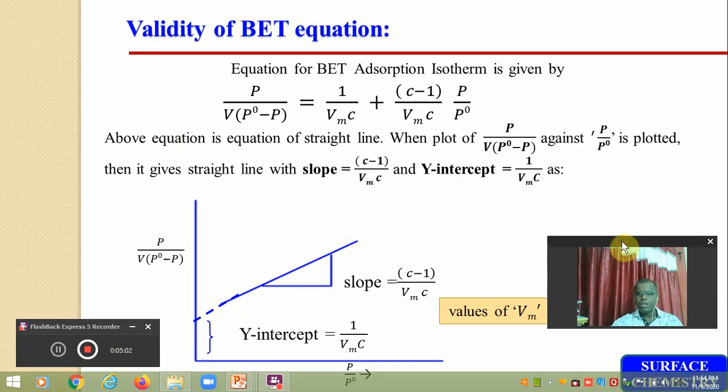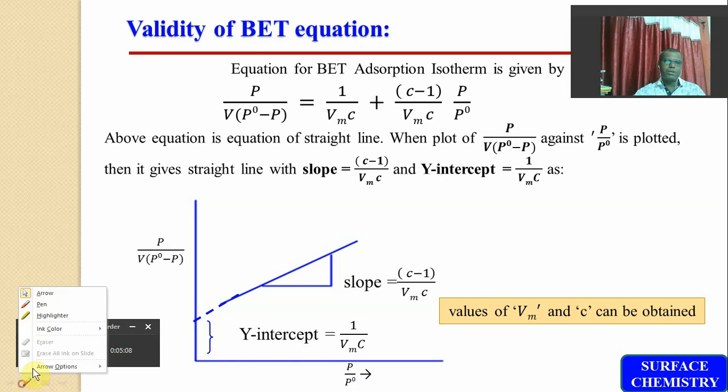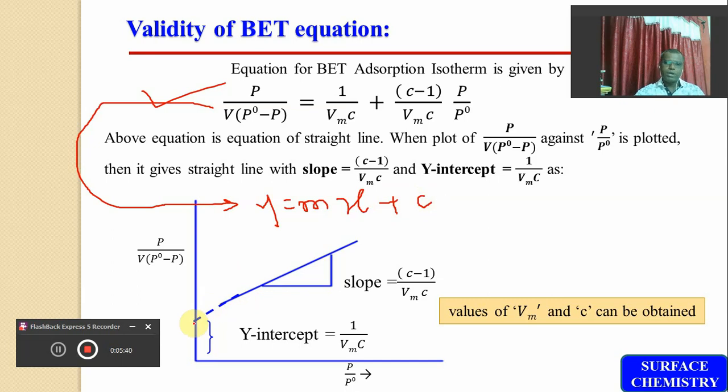I tried to revise this because based upon the same we are going to study the validity of the BET equation. So, dear friends, this is the equation based upon the postulate stated by BET, and this equation is called the BET equation. If this equation is compared with the equation of a straight line, then this is the equation of y is equal to mx plus c. So this is the equation of a straight line which is not passing through origin, but it has a y-intercept and also a positive slope.